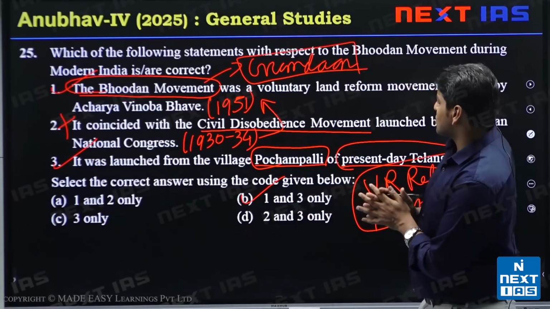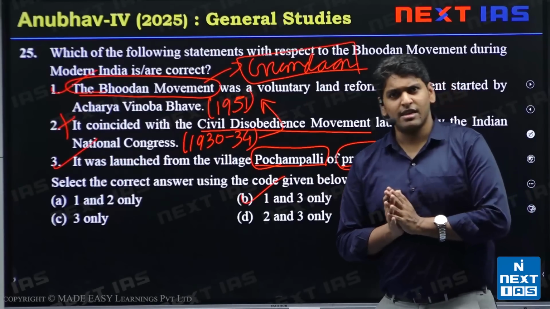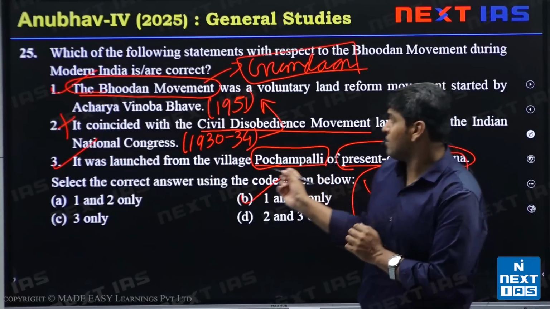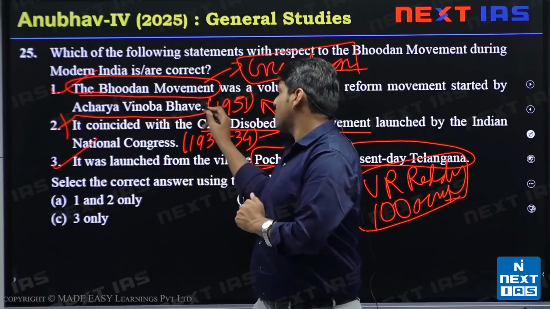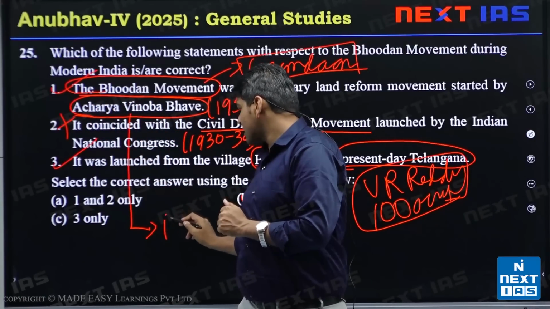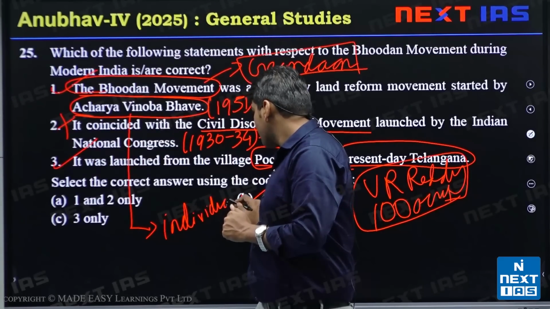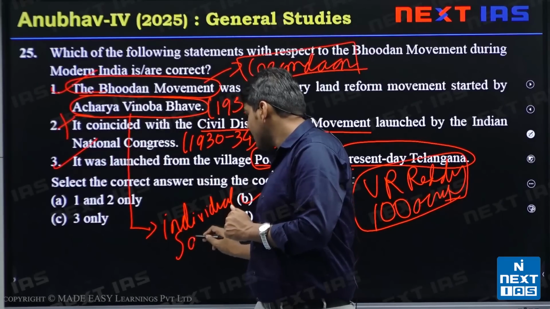Okay, so that was about the Bhoodan movement and Acharya Vinoba Bhave. One more nugget of information about him is that he was the first individual satyagrahi.